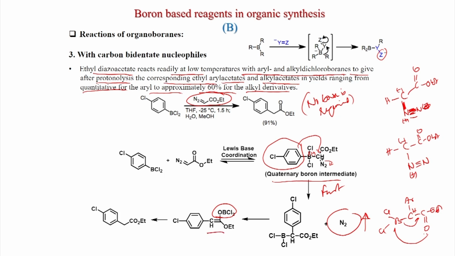After this, on protonolysis with alcohol, you can get this ester. So this will be OH, and that is the enol of the ester. So this will be the intermediate, C(OH)(OEt)=CH-Ar. Now this will convert; this is the enol form of the ester.